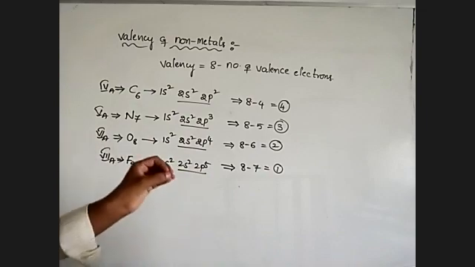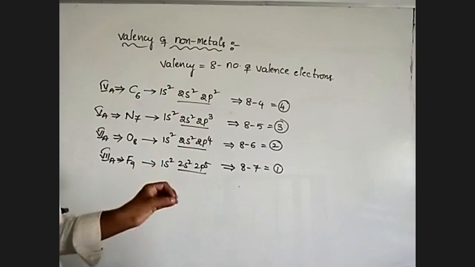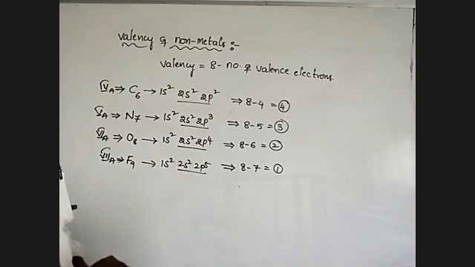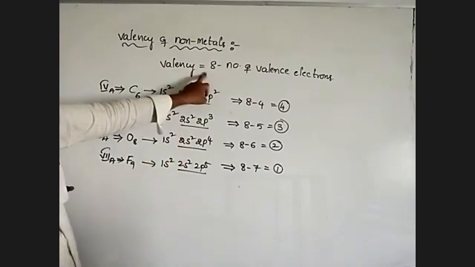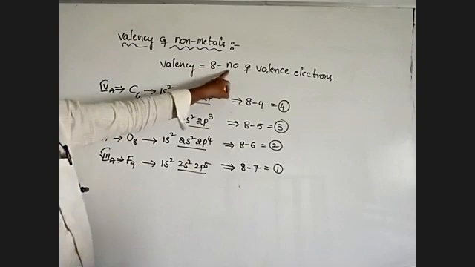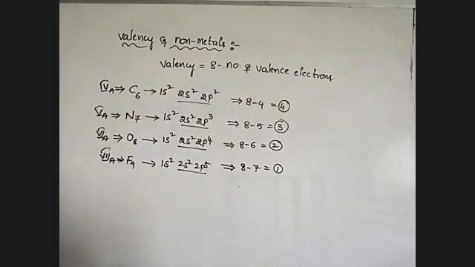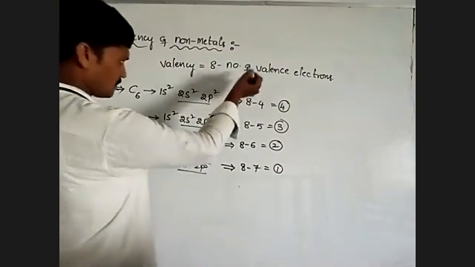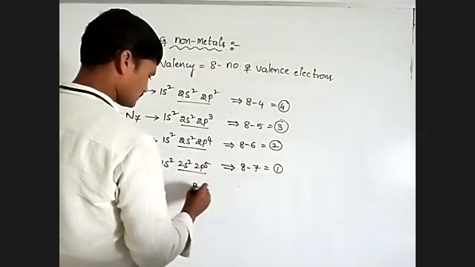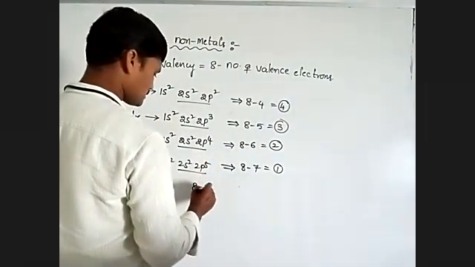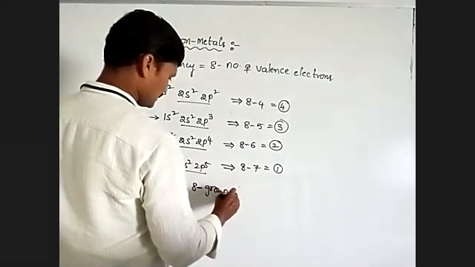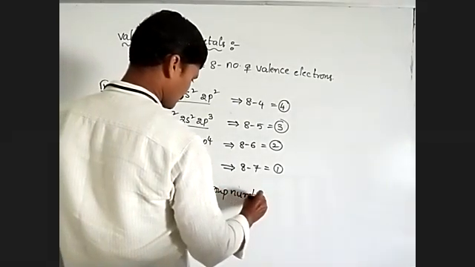Whatever the group number is, that many valence electrons are there. So valency is equal to 8 minus the number of valence electrons, or this can also be indicated as 8 minus the group number.